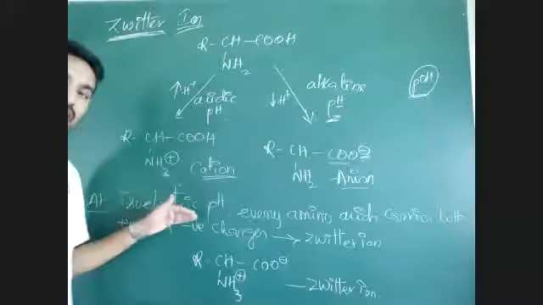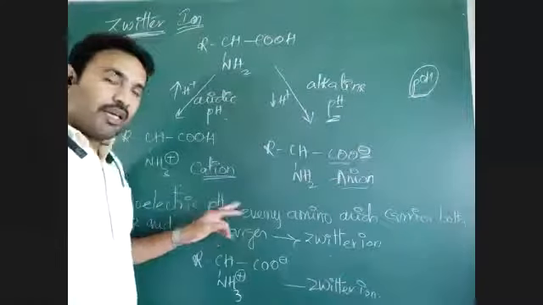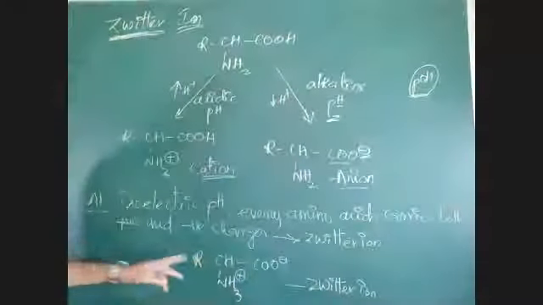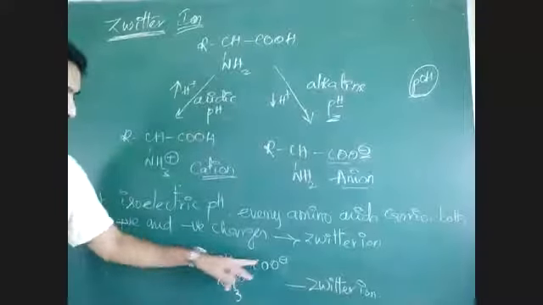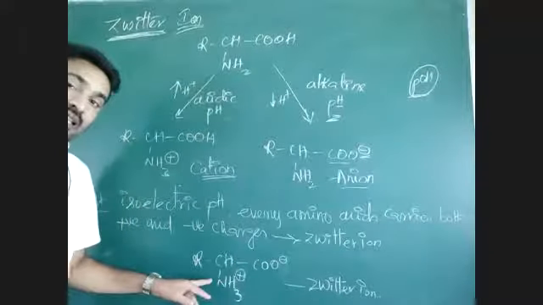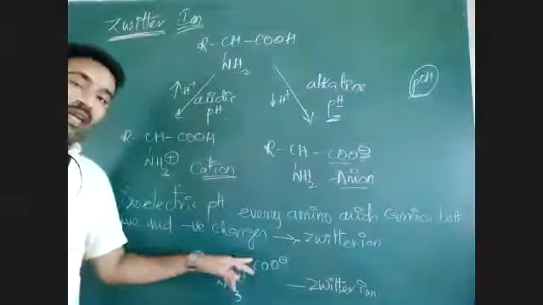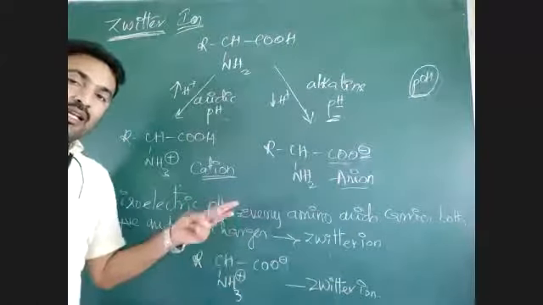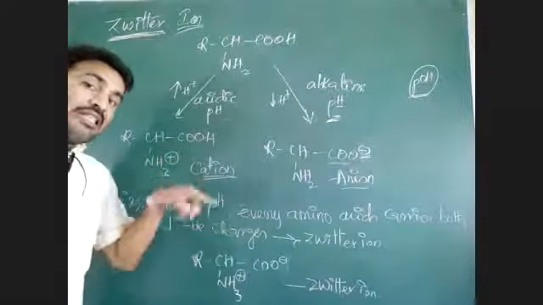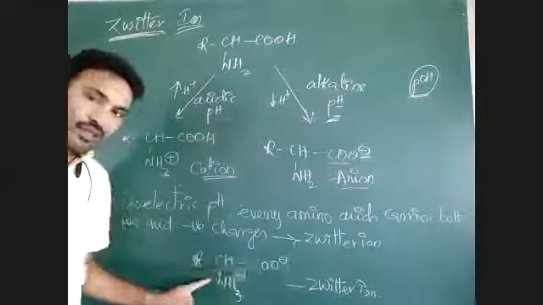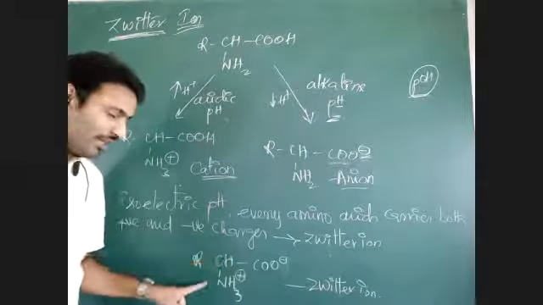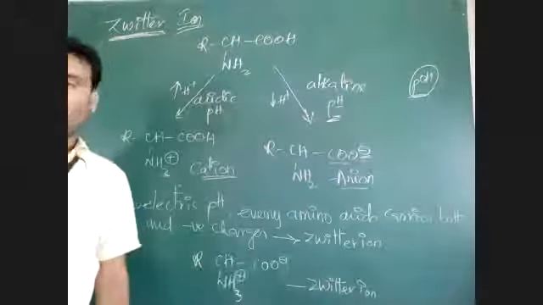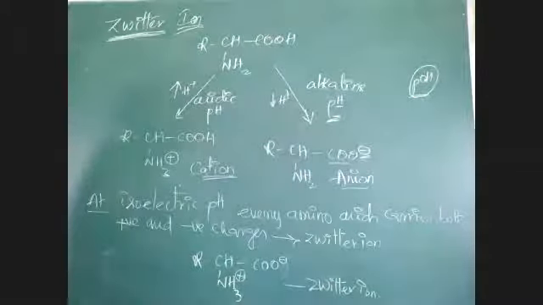At this isoelectric pH, every amino acid carries both a positive and a negative charge. That means it exists in a cationic and an anionic form. Both are present in a single ion. This ion has both cation and anion, both charges are present. That is called a zwitterion.